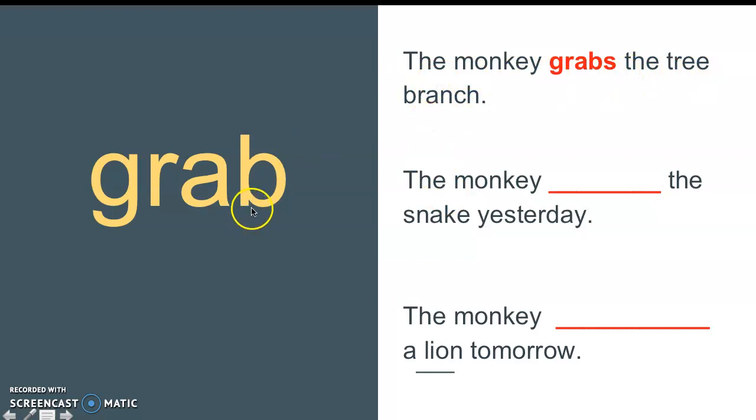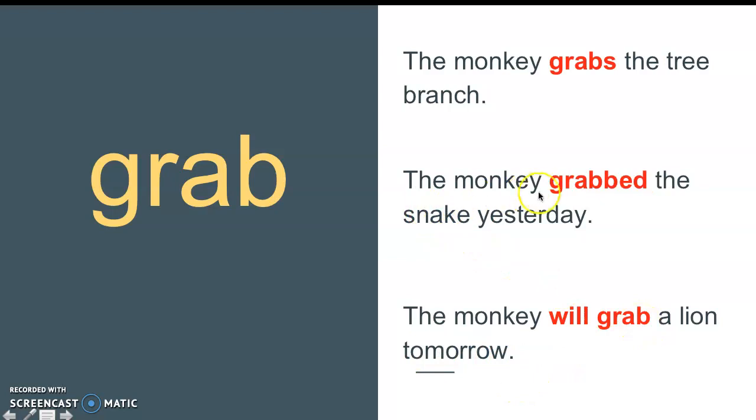One last example, the monkey grabs the tree branch. Grabs is a regular verb here, and this is it in the present tense. How would we put that in the past tense? The monkey blank the snake yesterday, and the future tense. The monkey blank a lion tomorrow. Let's see. If you said the monkey grabbed the snake yesterday and the monkey will grab a lion tomorrow, you were correct, boys and girls.